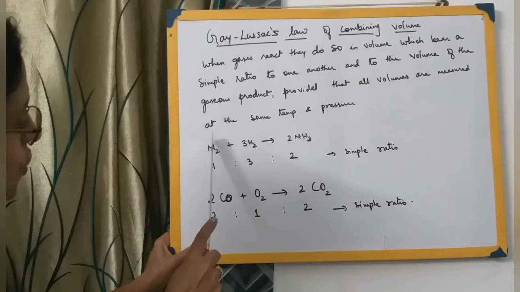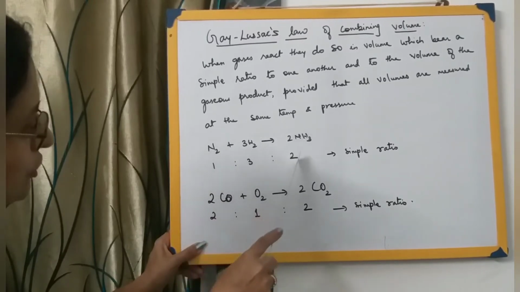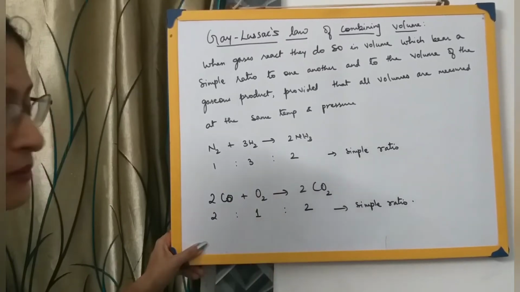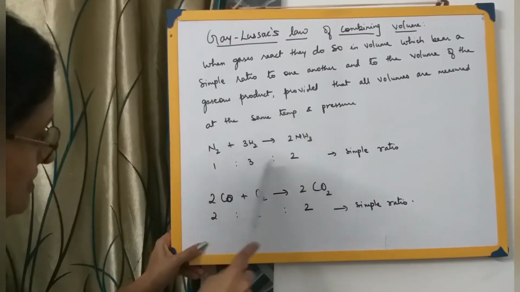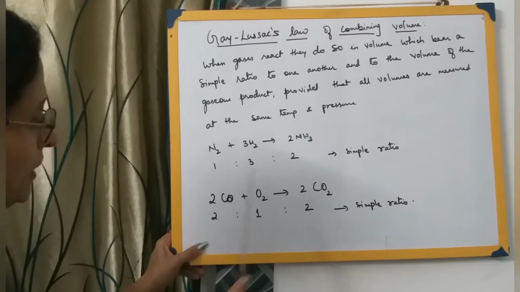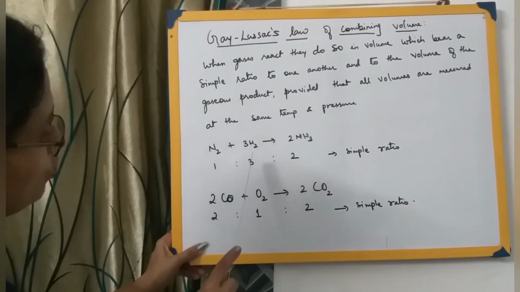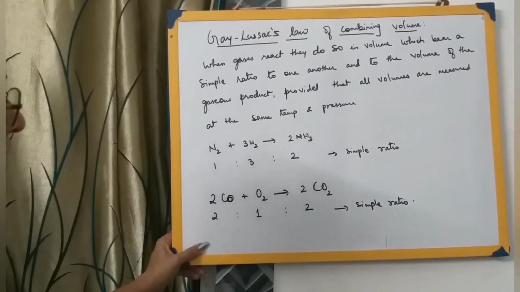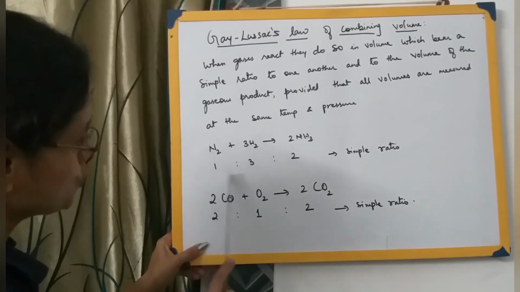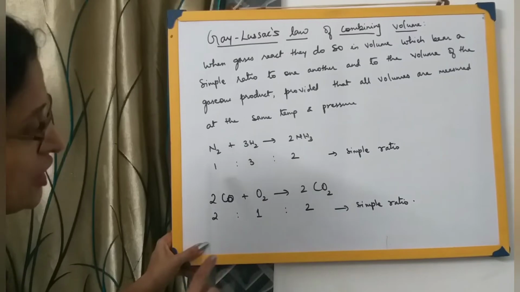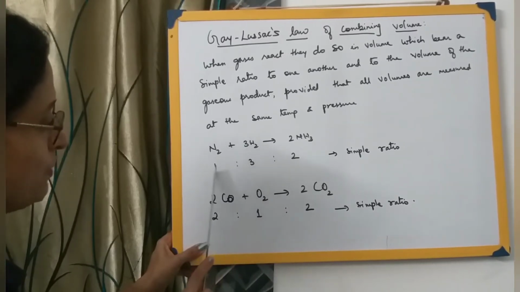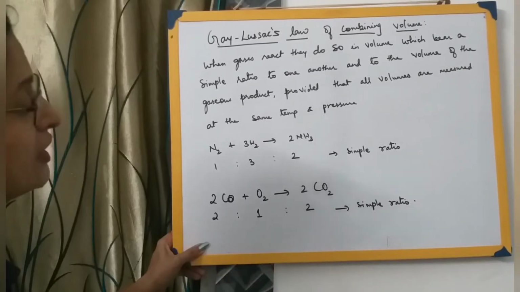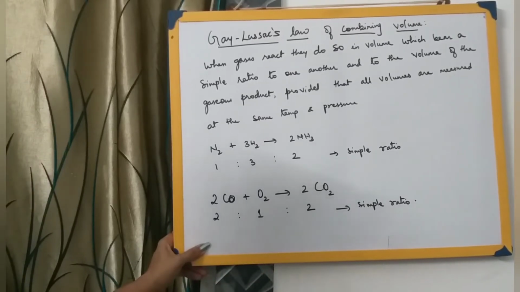What is a simple ratio? Over here it's 1, then here 3, then here 2. So 1 is to 3 is to 2. This is a simple ratio. That means these gases are reacting in a particular volume. That means 1 volume of nitrogen is reacting with 3 volumes of hydrogen to form 2 volumes of ammonia. So when gases react, they do so in volumes which bear a simple ratio to one another, and these volumes, 1 is to 3 is to 2, of the reactants as well as the product, are a simple ratio.